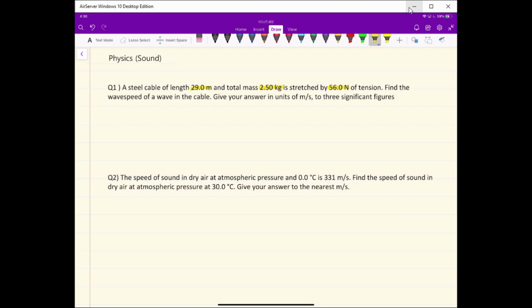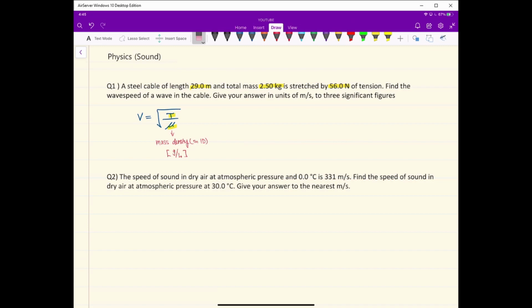The wave speed of a wave can be calculated from a formula V equals the square root of tension force T over mu. T is the tension of a string depending on how tight the string is, and mu is the mass density defined in 1D, which is calculated from mass over the length of a string.